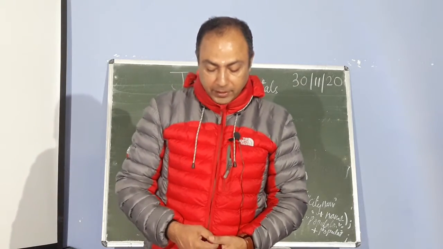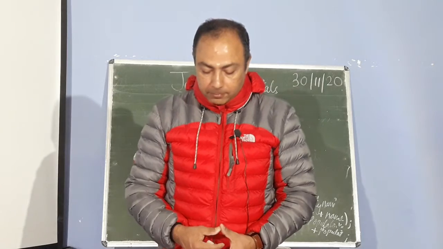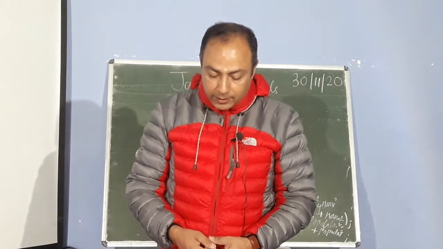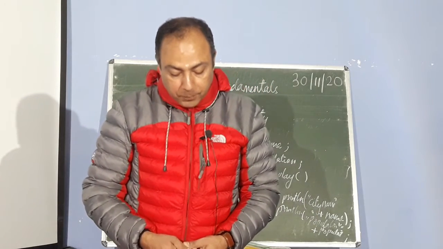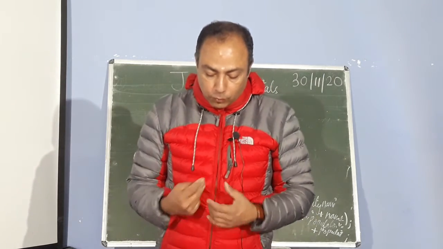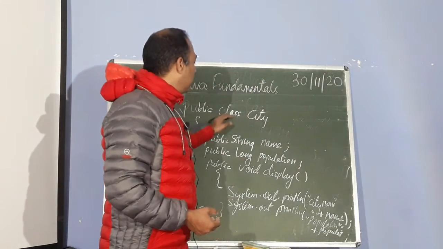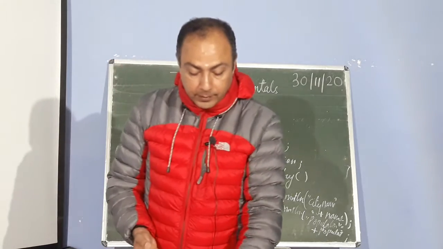The curly bracket marks the beginning of the class or a method, and curly braces are also used to specify the block statement. The class is a blueprint or prototype that can be used to create many objects. The implementation of a class comprises two components, the class declaration and the class body. So this is the declaration part and this is the class body. It has two parts.